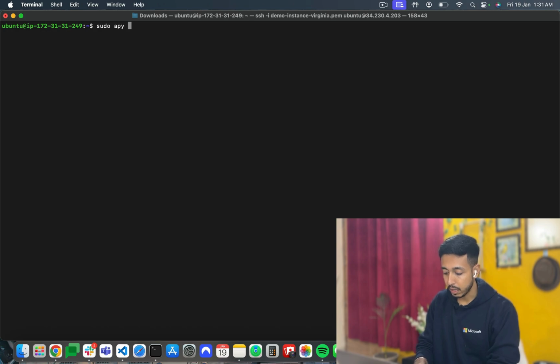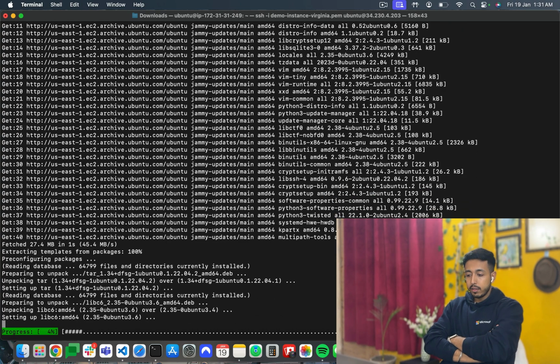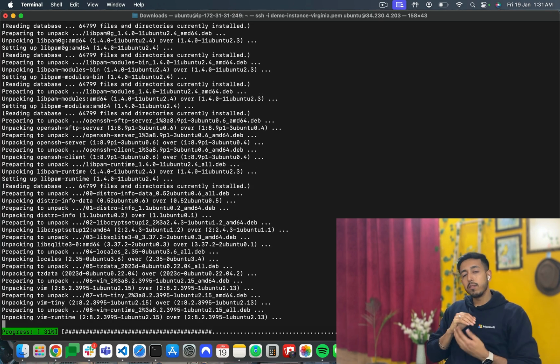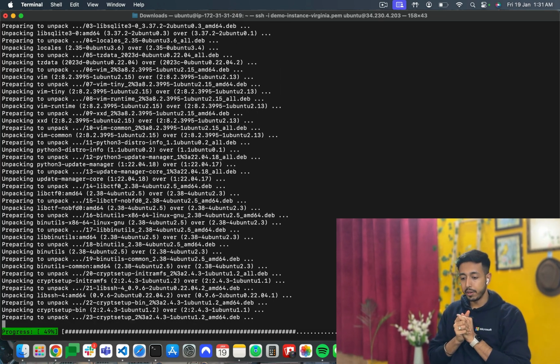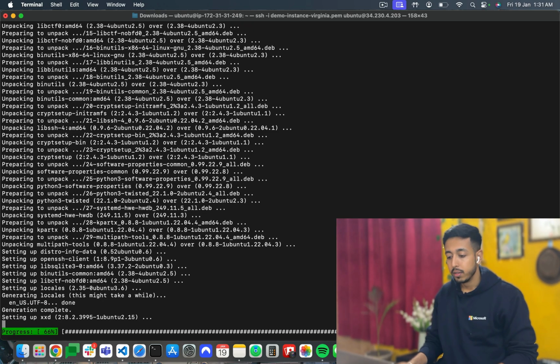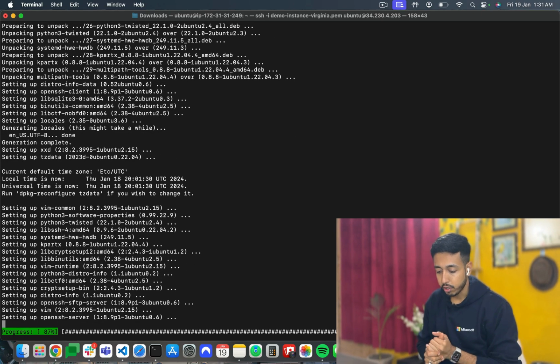Sudo apt upgrade. Lots of mistakes. Apt upgrade -y for accepting everything. And this is going to upgrade all my existing packages and the libraries. So let us see. And yeah, pretty much everything you can do.